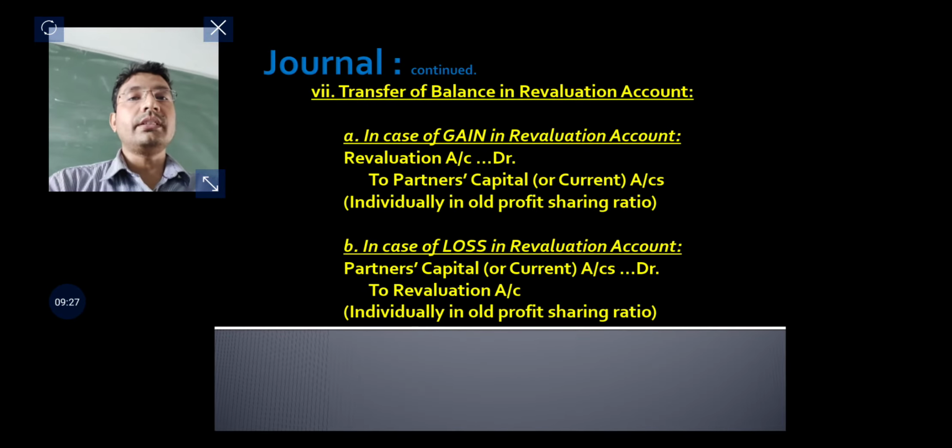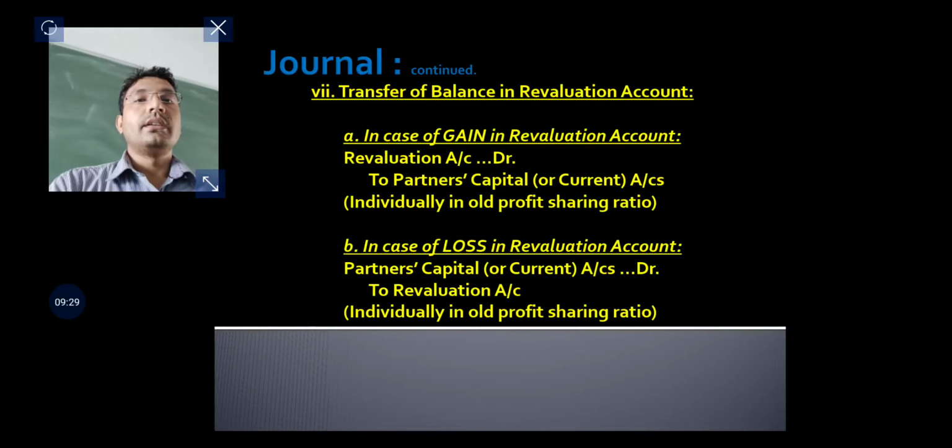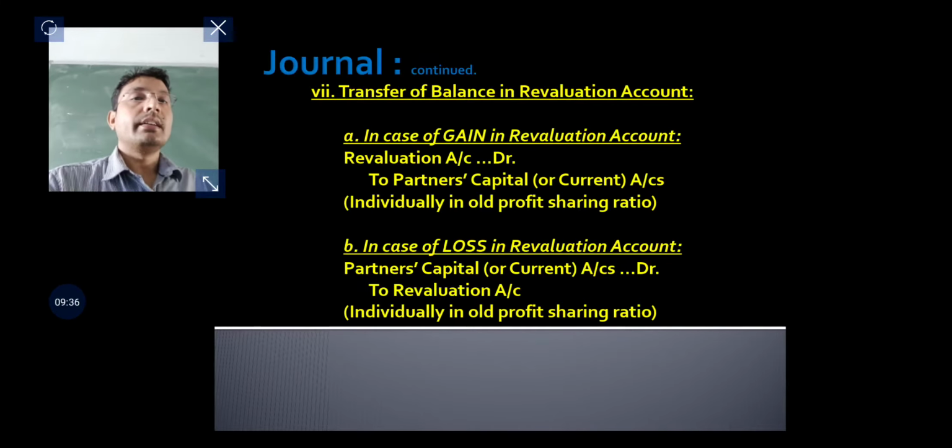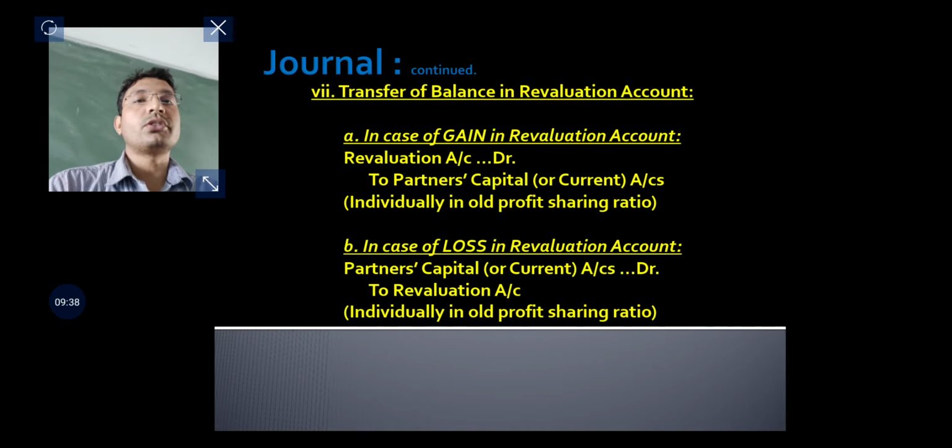Now, after this, we shall prepare the revaluation account, and the net balance of the revaluation account will show either gain or loss, which will be transferred to the old partners' capital accounts in the old ratio.